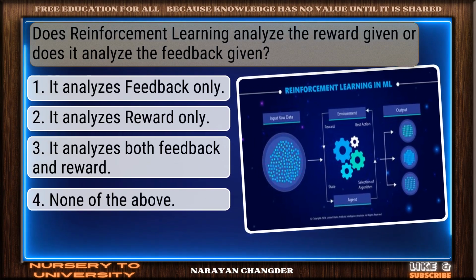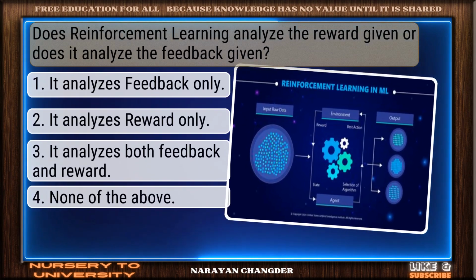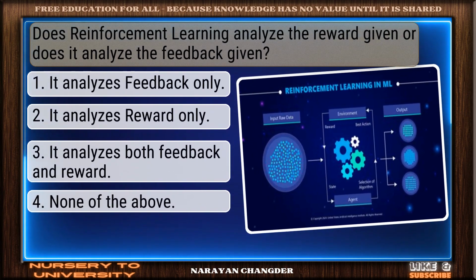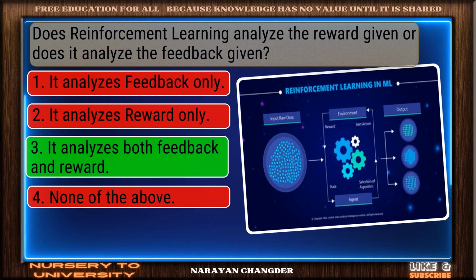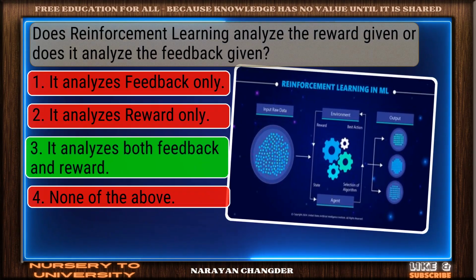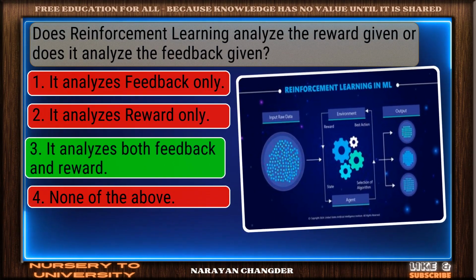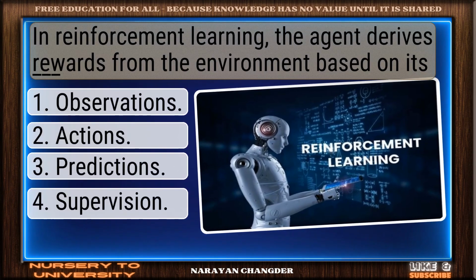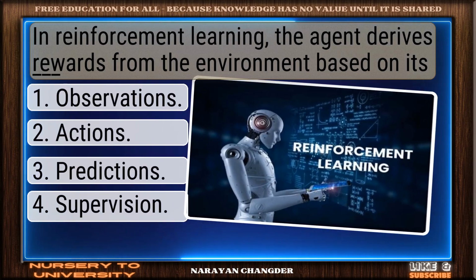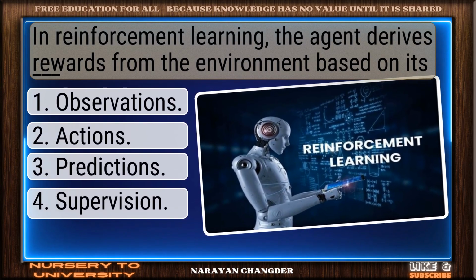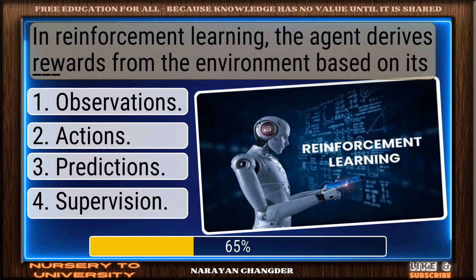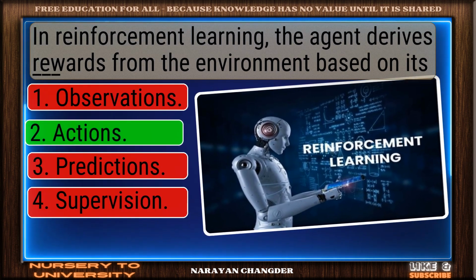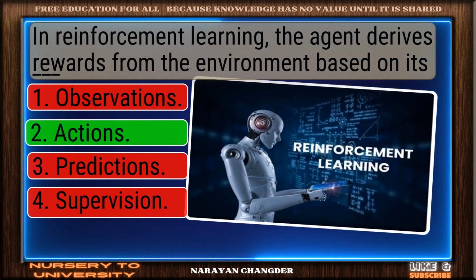Question number 19. Does reinforcement learning analyze the reward given or does it analyze the feedback given? Nicely done. It analyzes both feedback and reward is a solid answer. Question number 20. In reinforcement learning, the agent derives rewards from the environment based on its dash. You're right. Actions is the correct answer.